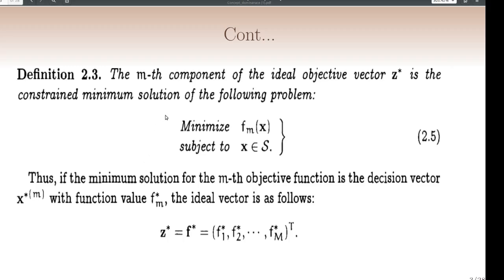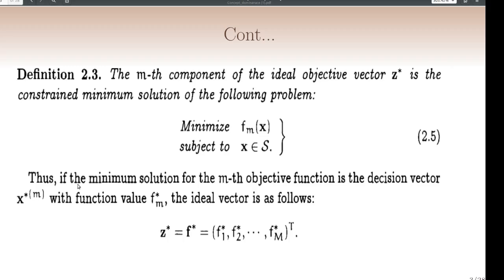The mth component of the ideal objective vector z star is the constrained minimum solution of the objective function: minimize fm of x subject to x belongs to S, where S is the search space and fm is the mth objective function.